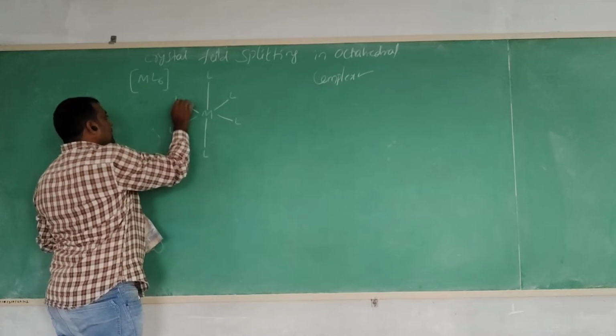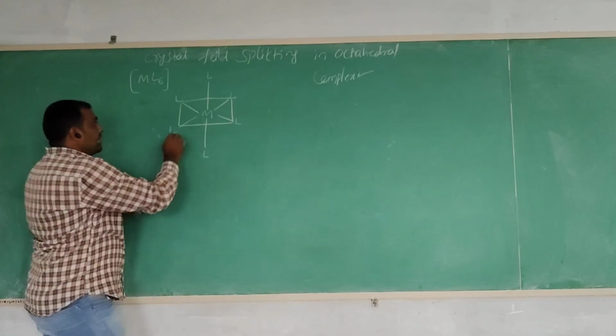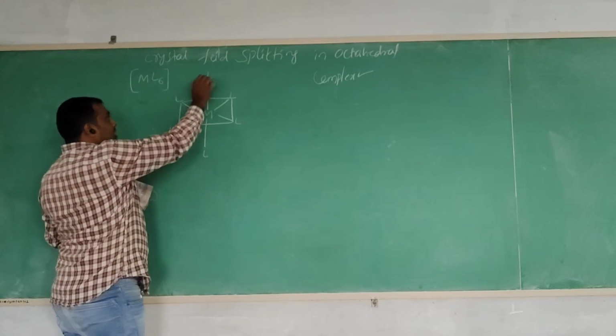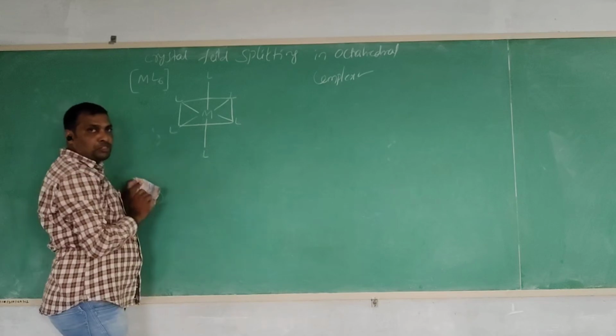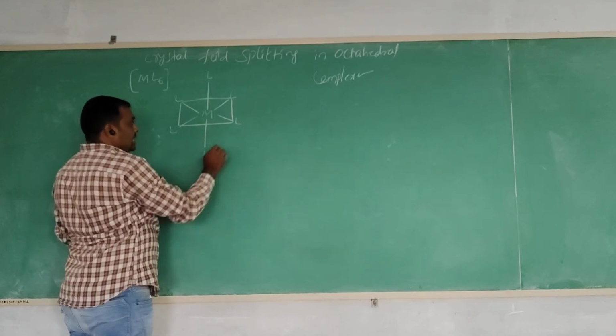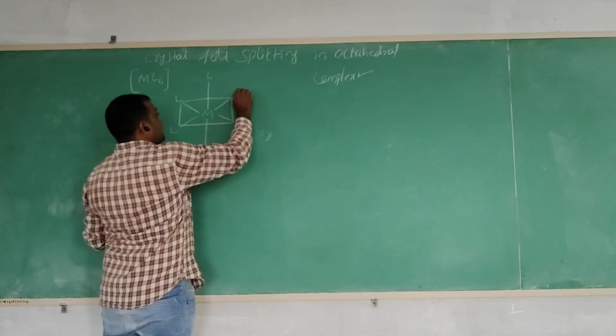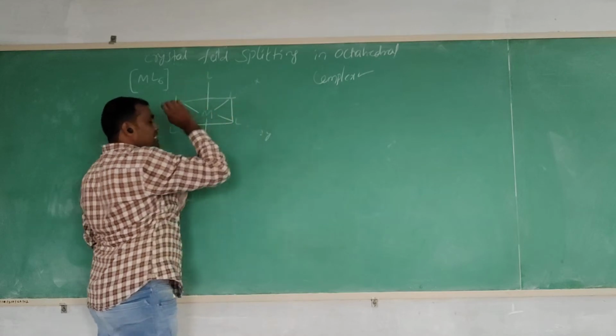This is the octahedral geometry. 4 ligands are present in the equatorial position and 2 ligands in the axial position. This axis is called the z-axis, this axis is called the y-axis, and this axis is called the x-axis.